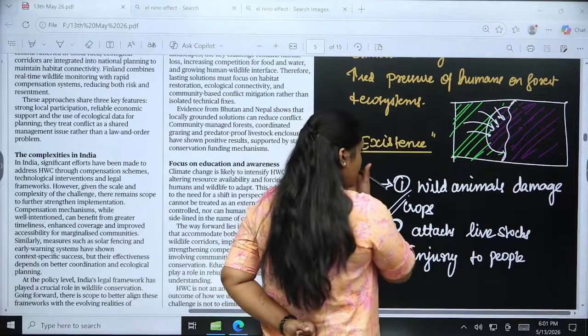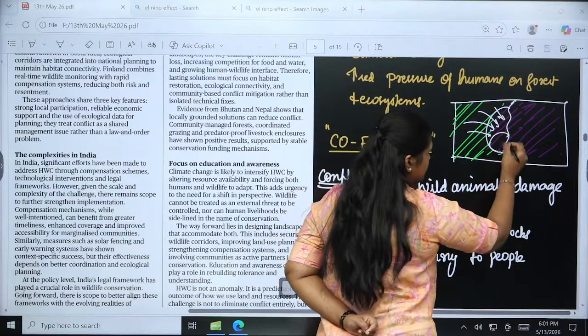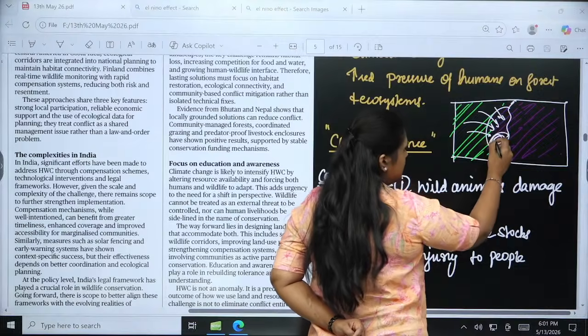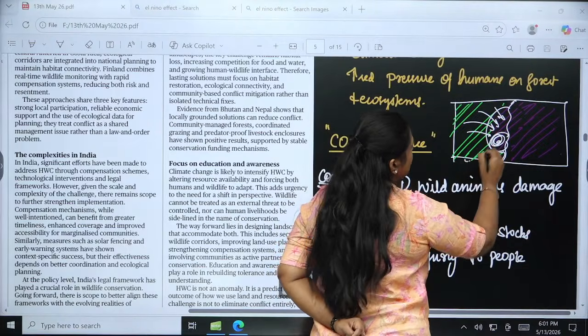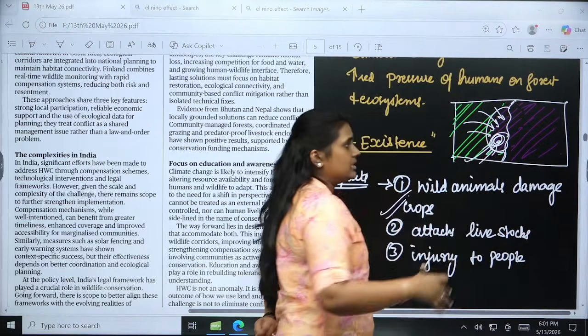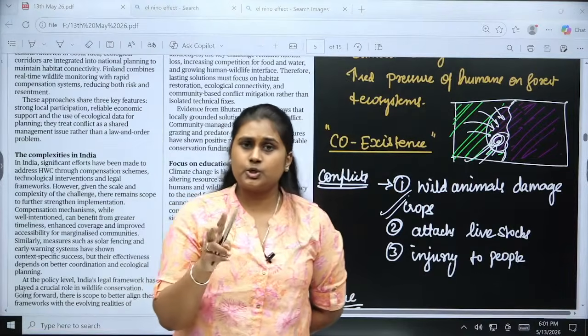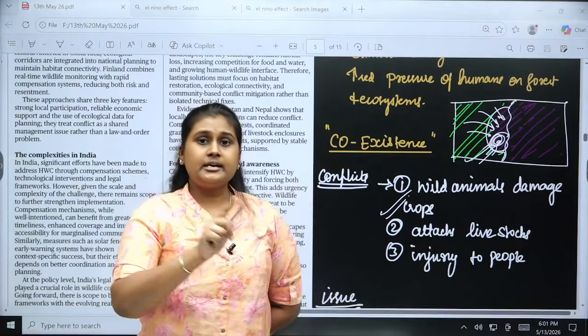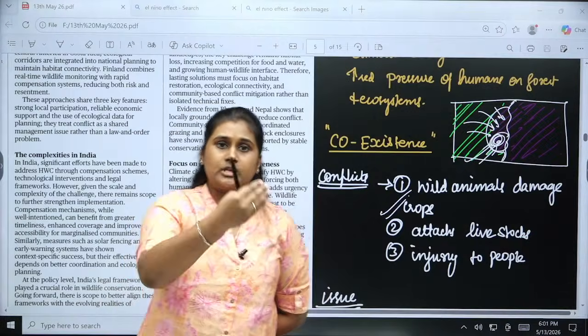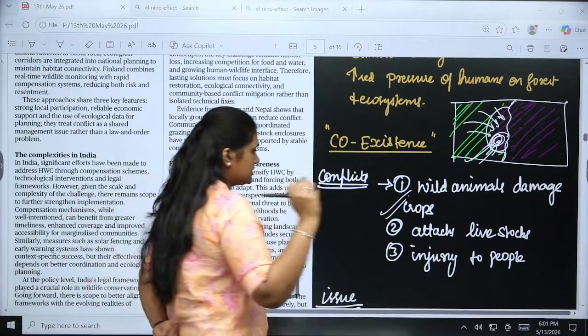So what is happening? We are doing agriculture in this area, and in search of food, generally they used to come. So they are coming to our agriculture crops and they are damaging them for two reasons. One is it is their habitat, and otherwise they don't have food, so they are coming to our place. So this is a major thing.